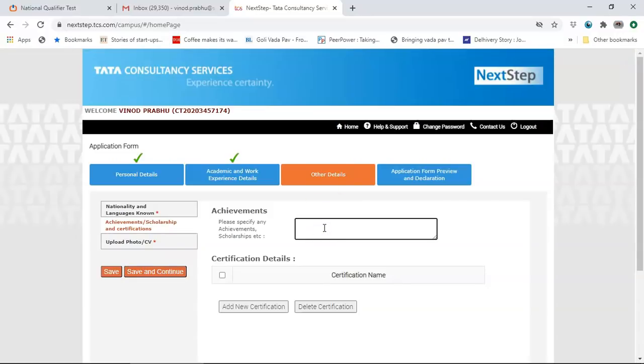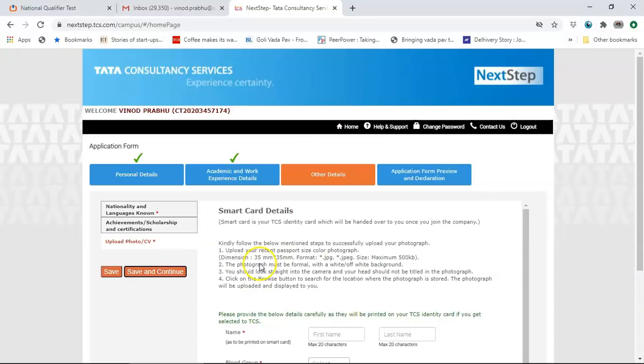Achievements, if you have any achievements, secured gold medal in discus throw. So all of those, anything that you want to write, achievements, scholarships, etc. It could be sports, it could be secured scholarship, full fees scholarship in engineering, something like that, which is interesting. You can enter that here. Any certification that you've done, please enter.